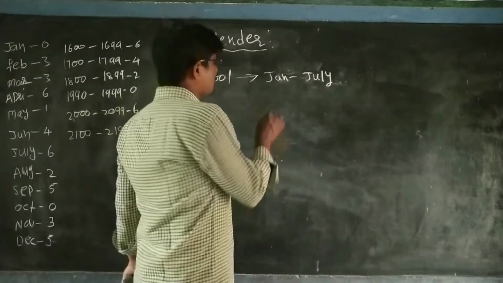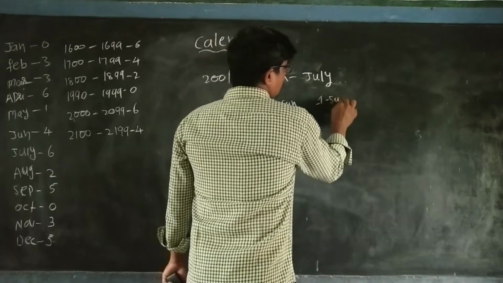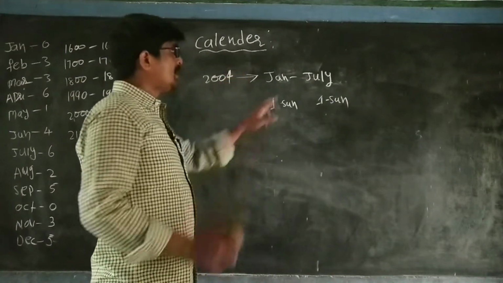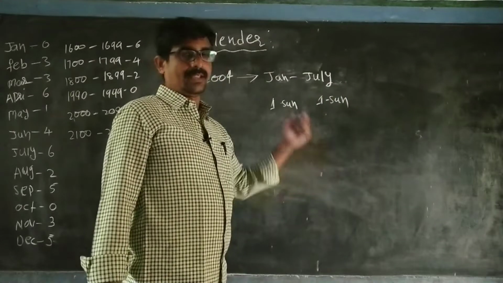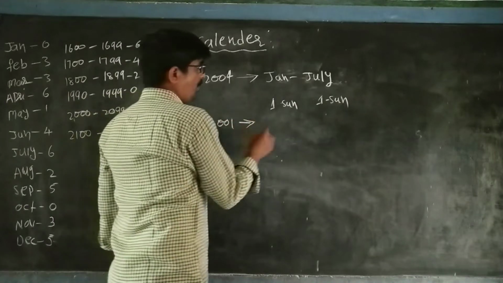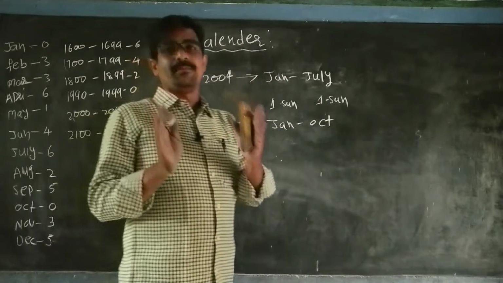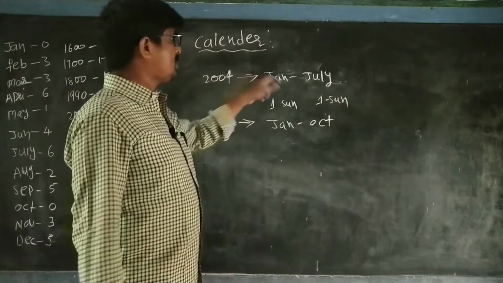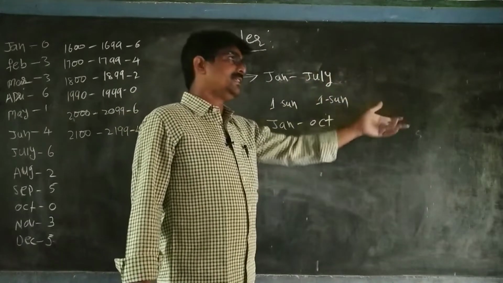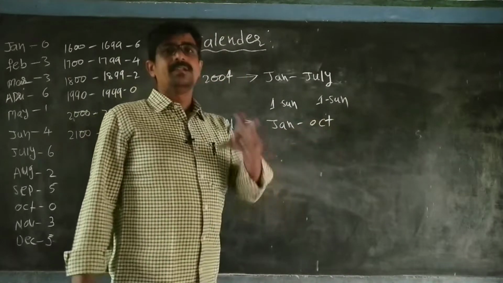Same calendar means if January 1st is Sunday, then July 1st is also Sunday, and so on.